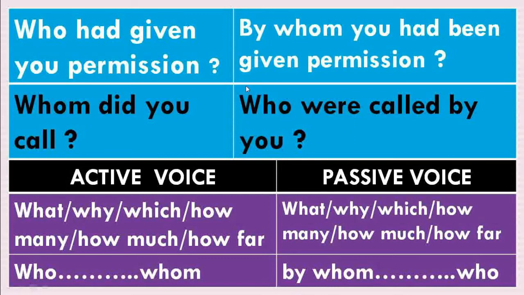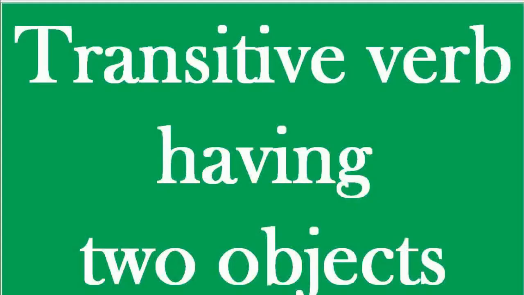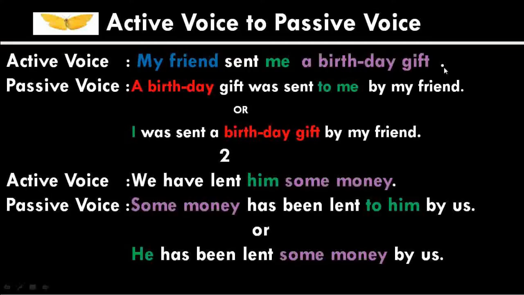But if we imagine that the word who is plural, then we have to write were. And the subject in the active voice is you, it will take the position of object in passive voice. So by you.